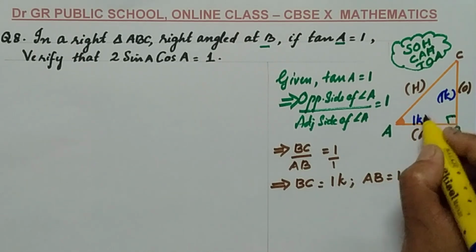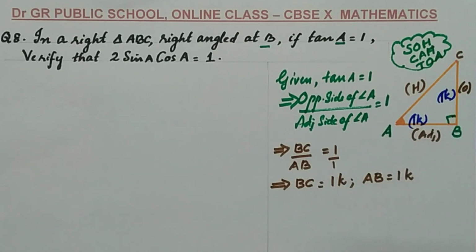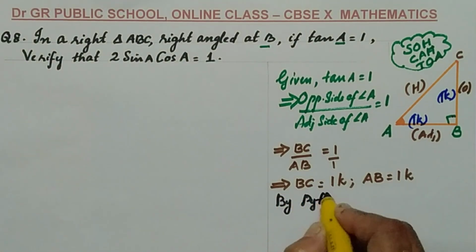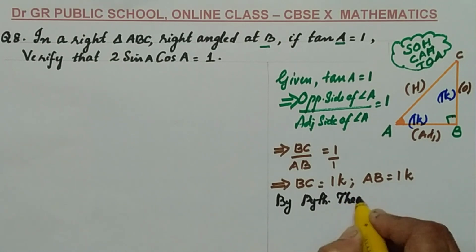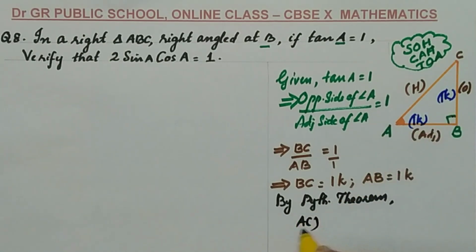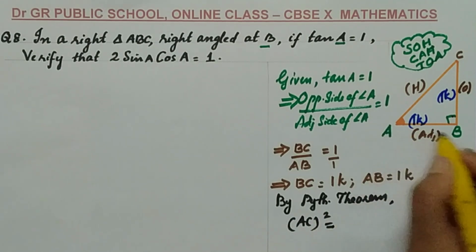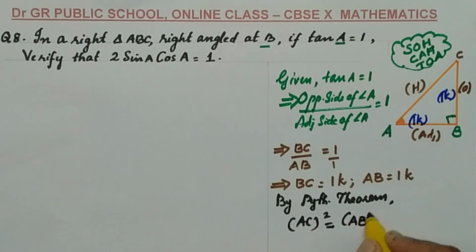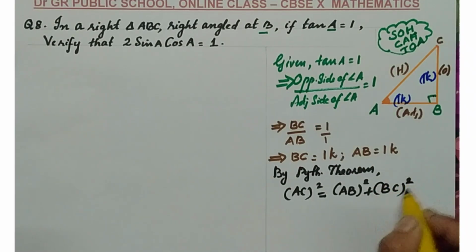Both are 1K. You need to find the hypotenuse, the third side. That is the main aim, to find the third side of the triangle, by Pythagoras theorem. Hypotenuse square. Which is the hypotenuse? AC. AC square equal to the base AB square plus the altitude BC square. Okay, we can apply the values.